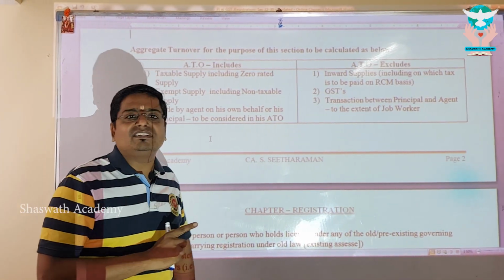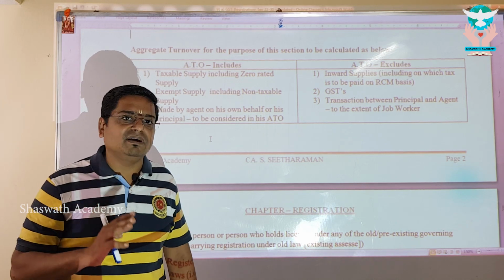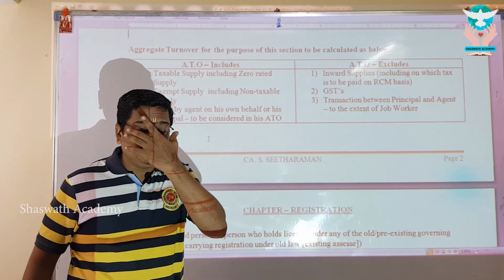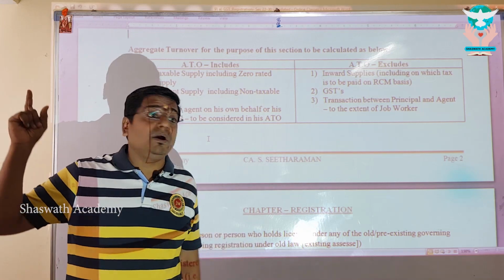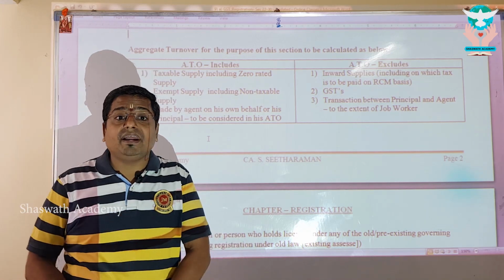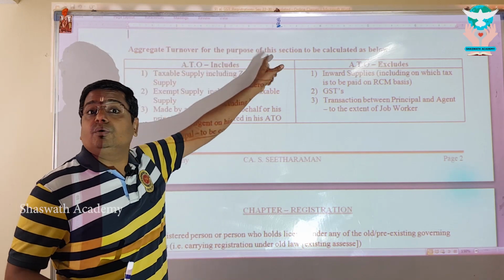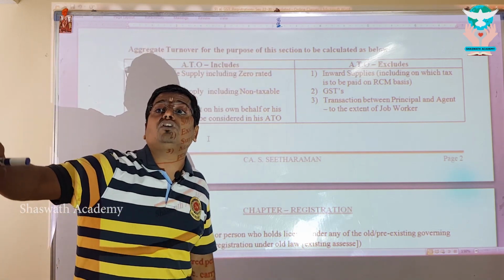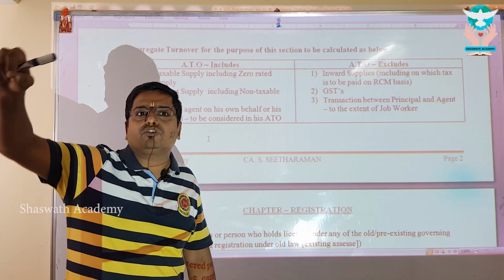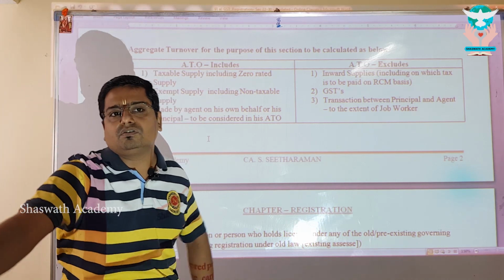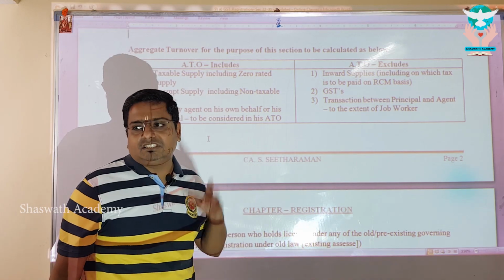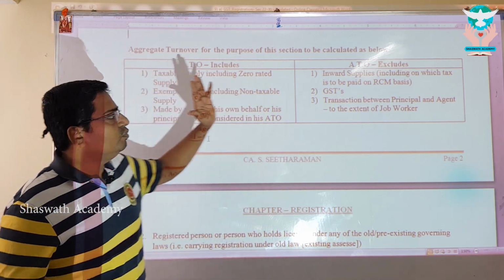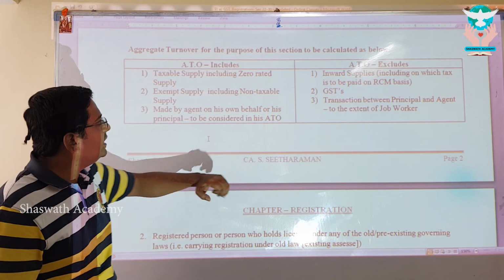Now, how to calculate the 10 lakhs, 20 lakhs and 40 lakhs, my dear brothers and sisters? Let us go into this beautiful specific learning. I want you all to register this in your mind. This aggregate turnover is for the purpose of this one chapter called registration, and this section called section 22. With me, my dear all, this is only for the purpose of this chapter. What are the things to include? What are the things not to be included? Let's go ahead, my dear.